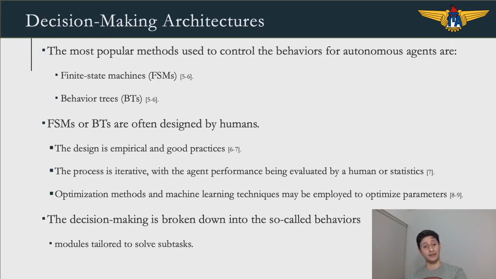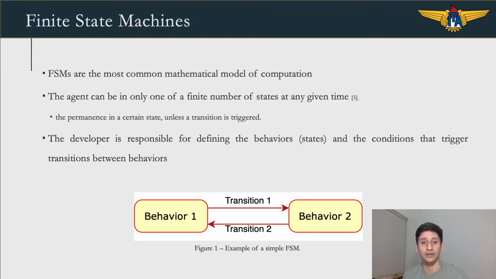The decision-making can be broken down into so-called behaviors, which are models tailored to solve subtasks in the context. State machine is the simplest and the most common technique found in decision-making. The agents only have a finite number of states. The states represent the behaviors for the agent. The machine guarantees the permanence in a certain state, unless there is a transition. The developer is responsible for defining the behaviors, or encoding the behaviors, and the conditions that trigger them. These conditions can often be represented as parameters in the system.